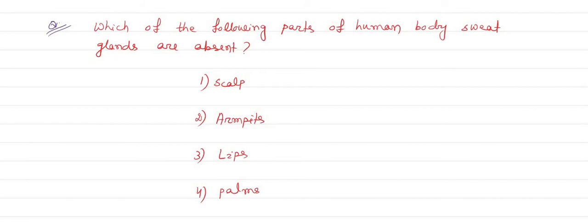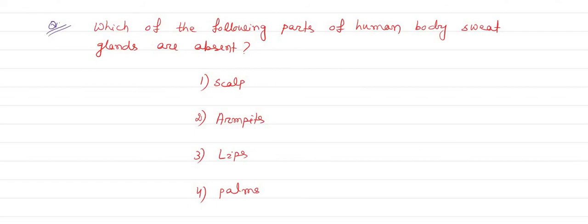The question is asking which of the following part of human body sweat glands are absent. You know, sweat glands are for secretion of sweat, and it cools our body and adjusts the body temperature during the high temperature or hot climate. Okay, and sweat glands are present in almost all parts of the body except some parts.